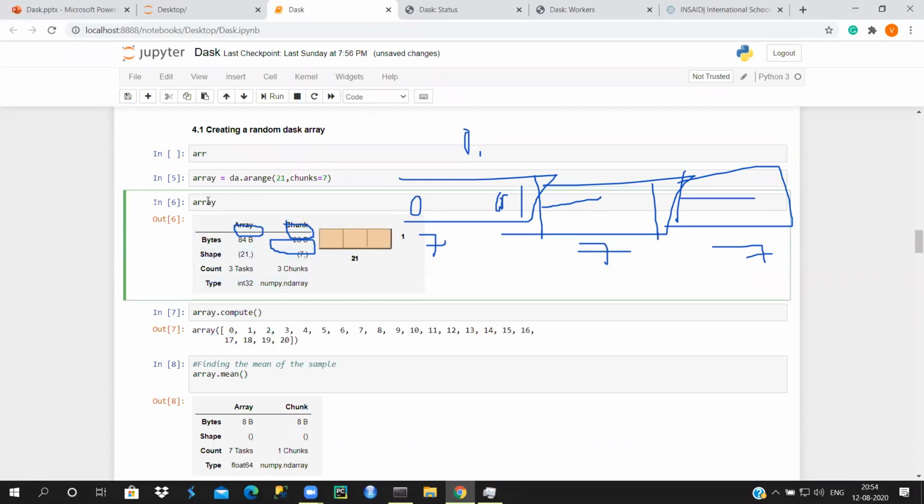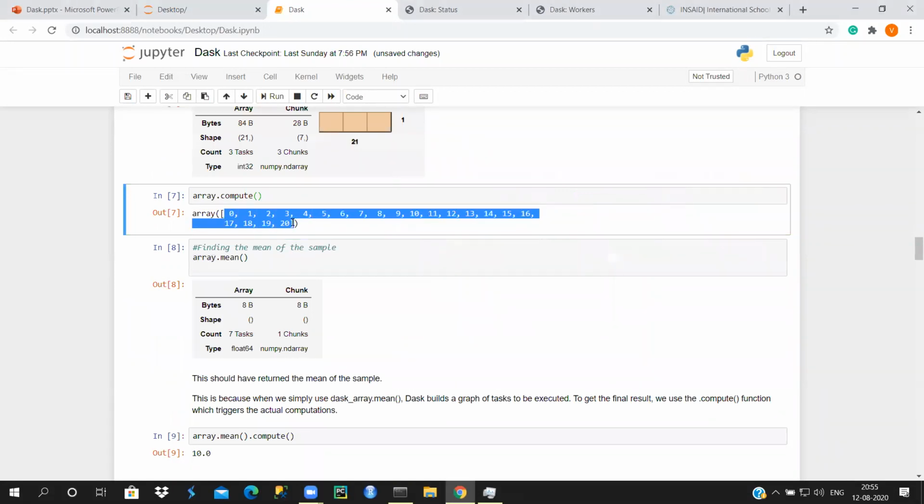But in Dask, instead of doing the computation right there and consuming the memory, it's going to conserve the memory and show your output like this. And once you use this function called compute, which is the essential function that you always need to use to see your results, you do array.compute, and the result would be your array that comes out like this.